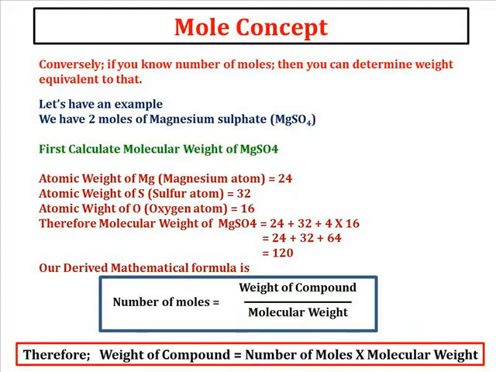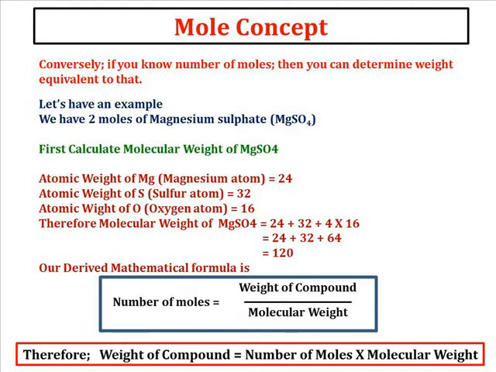Atomic weight of magnesium is 24, atomic weight of sulfur is 32, atomic weight of oxygen is 16. So 24 plus 32 plus 4 into 16 is equal to 120. So the molecular weight of magnesium sulfate is 120. Now our formula is number of moles equals weight of compound upon molecular weight. Here we know the number of moles and we know the molecular weight. We have to derive the weight of compound.